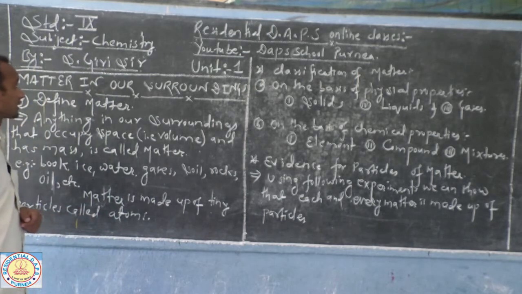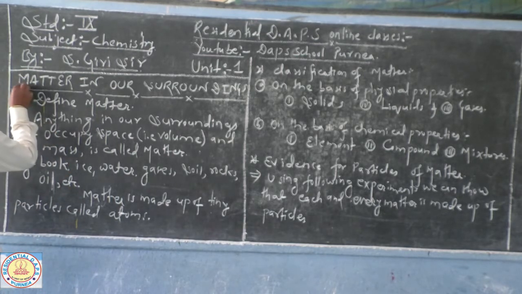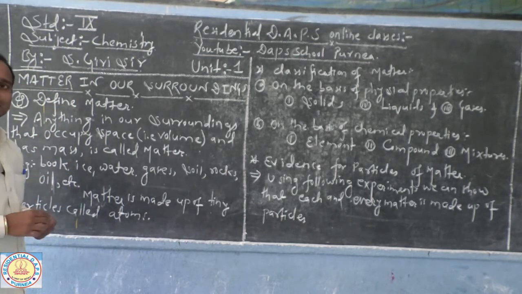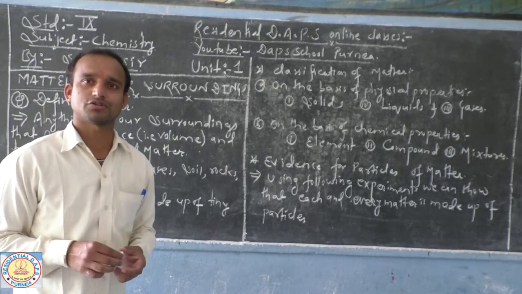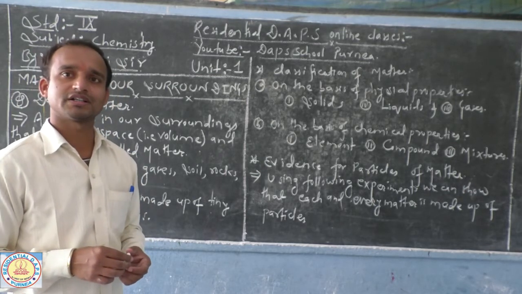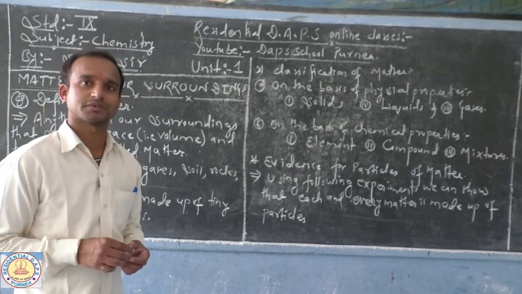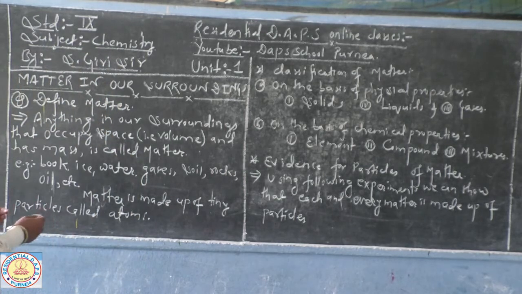Today I am going to discuss the chemistry section, Unit 1, that is Matter in Our Surroundings, for class 9. In previous classes, in class 8, class 7 or class 6, maybe in junior classes, we have already discussed what exactly matter means. Let me repeat again what exactly matter means.